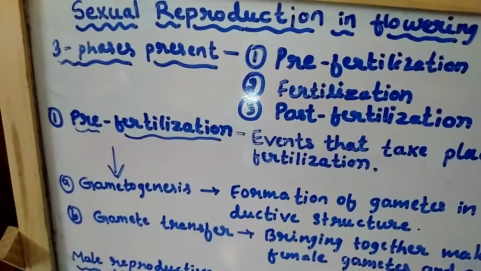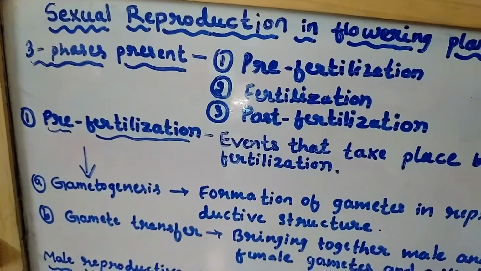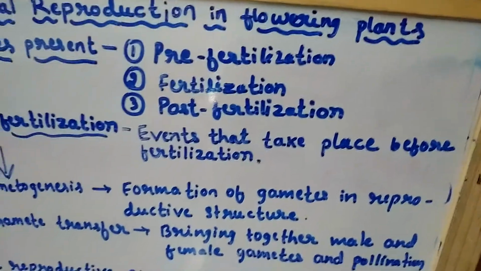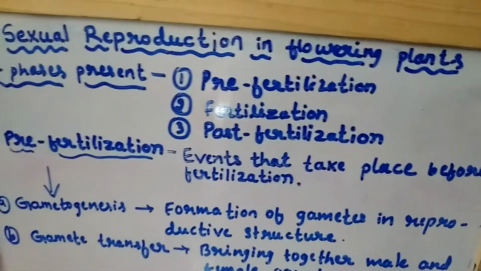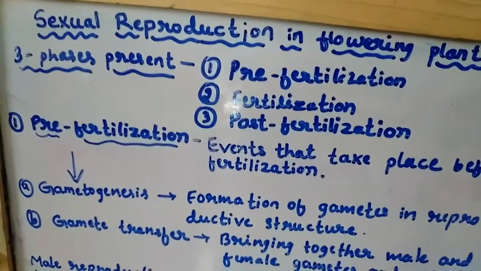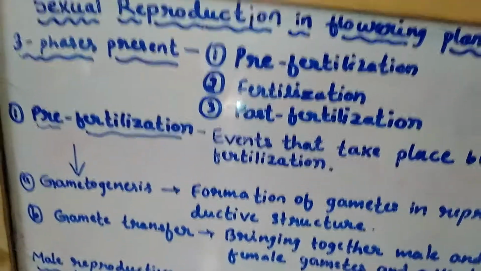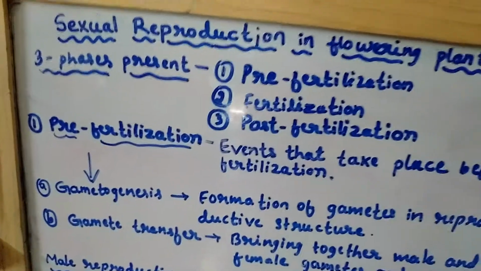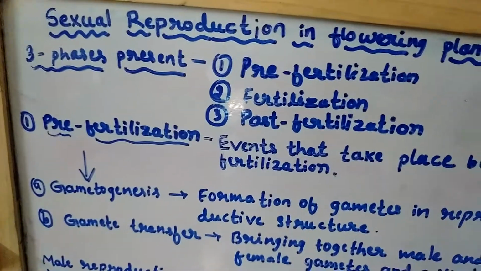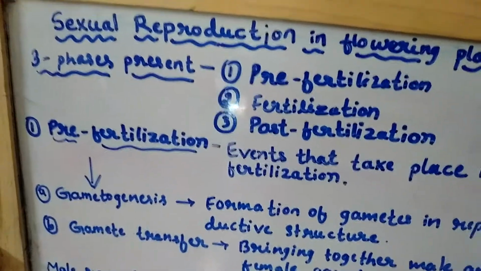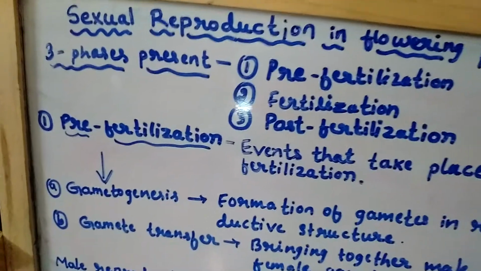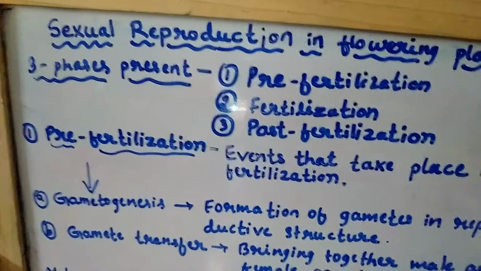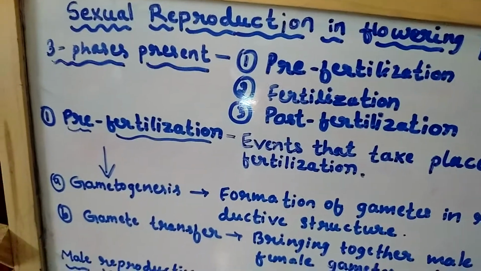What is pre-fertilization? Events that take place before fertilization. Whatever preparation takes place in the plants for the process of fertilization, altogether, is known as pre-fertilization. Already you know what fertilization is: it is the fusion of male and female gametes.